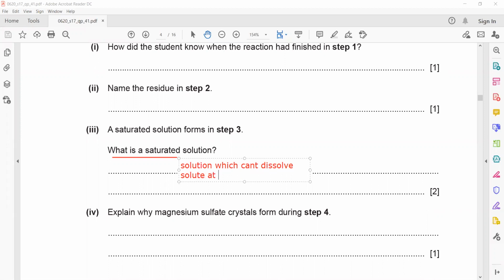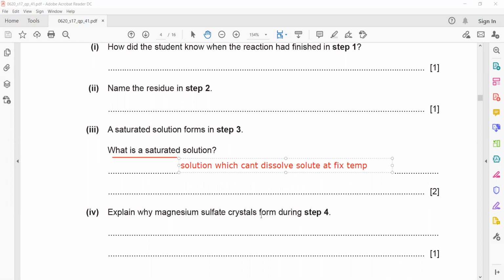Like at 40 degrees, it cannot dissolve any more salt or solute. We call that solution saturated.